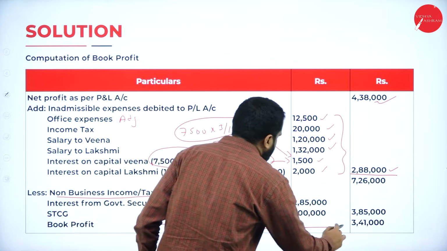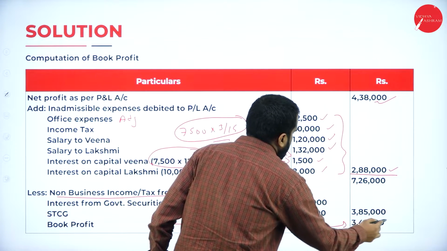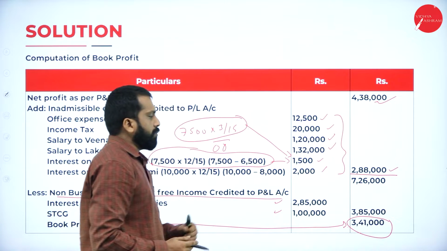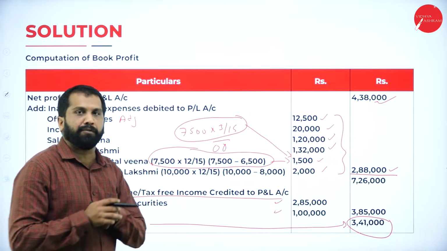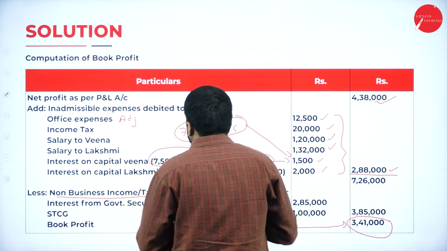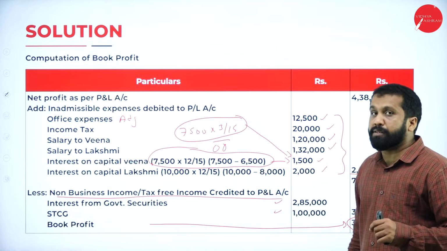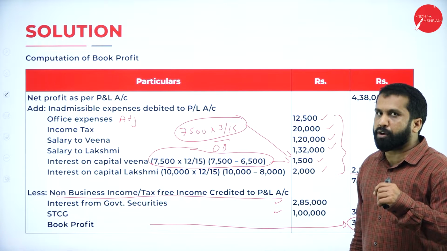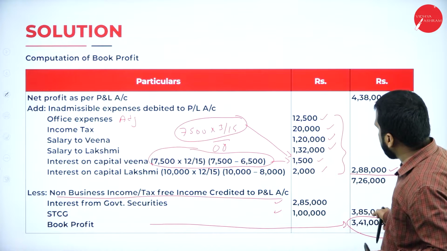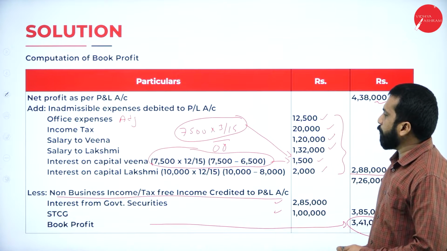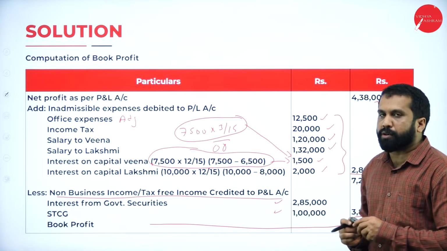So 7,26,000 minus 3,85,000, we got 3,41,000. So we got 3,41,000 as your book profit.